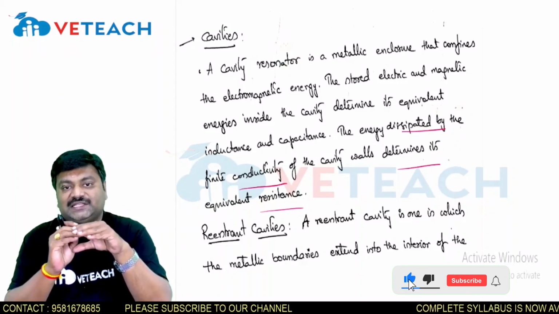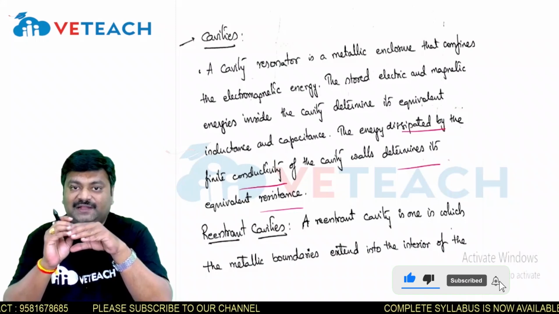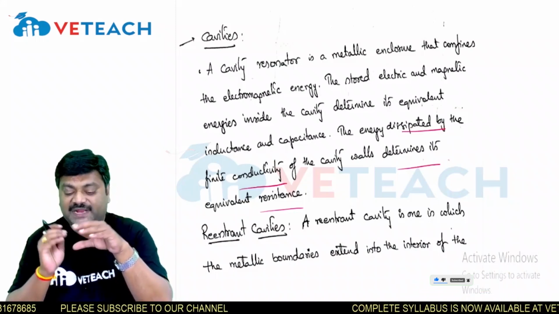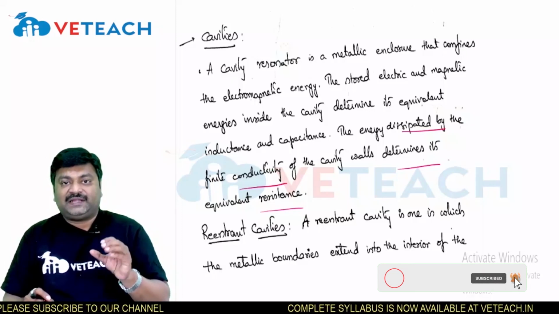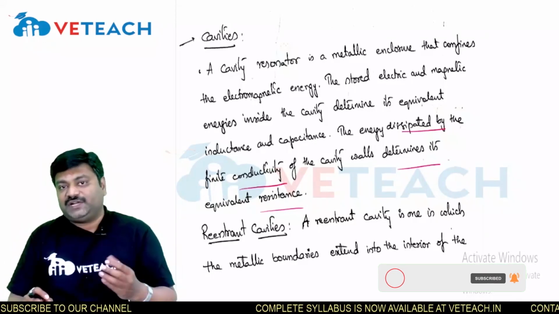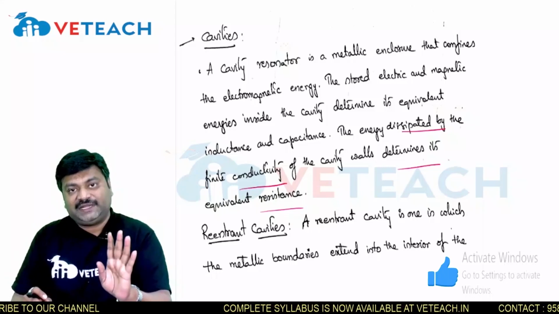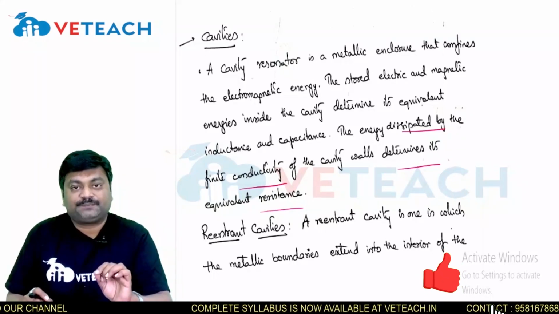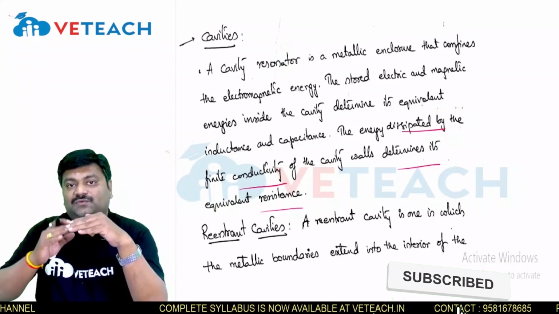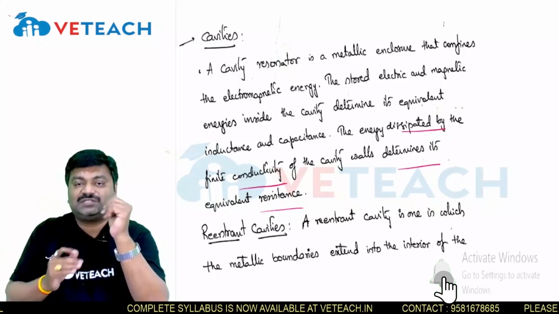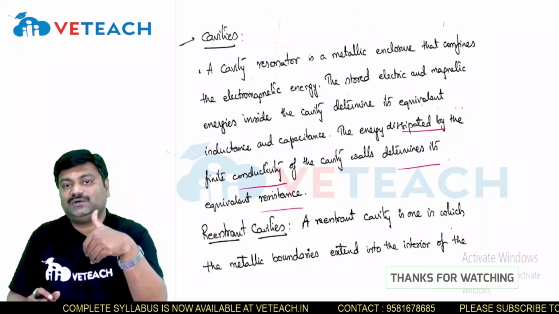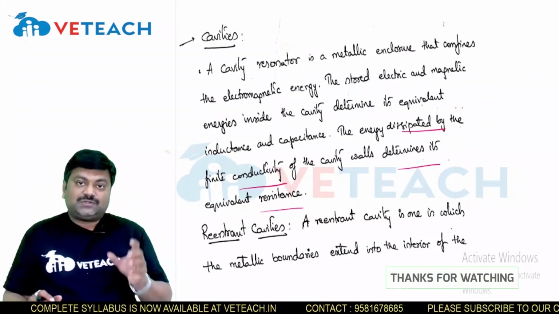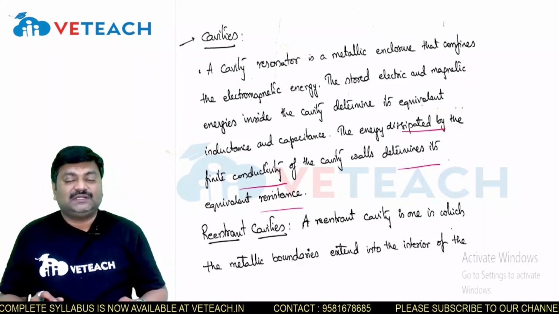When we say electromagnetic energy, we have electrical as well as magnetic energies inside it. These electrical and magnetic energies determine the inductivity and capacitivity. After that, the walls of this metallic enclosure let us define the resistance. So this is the primary application of the cavity.